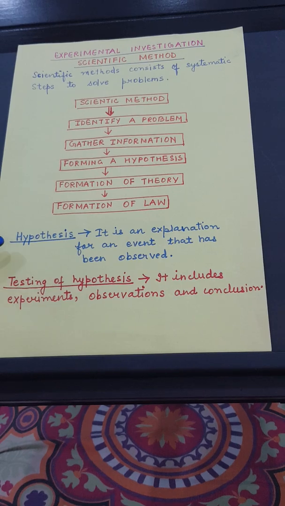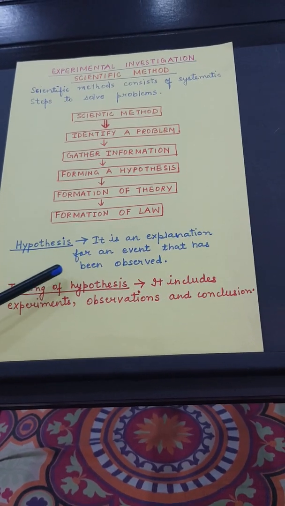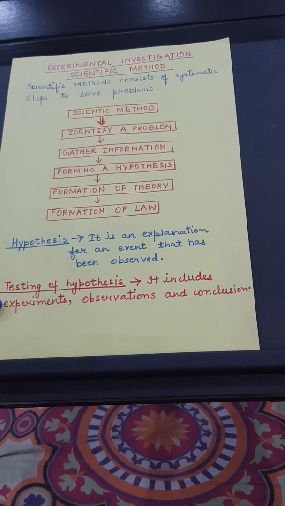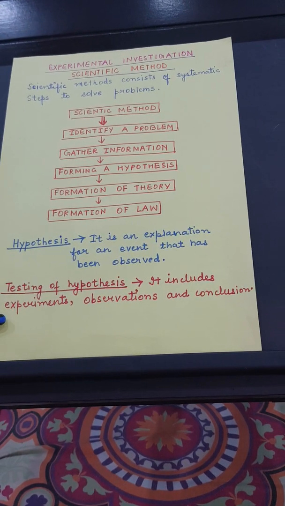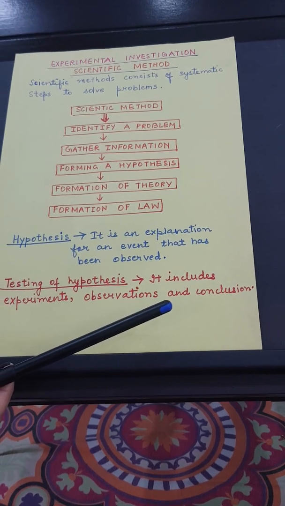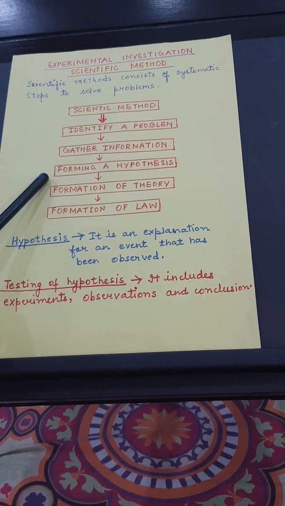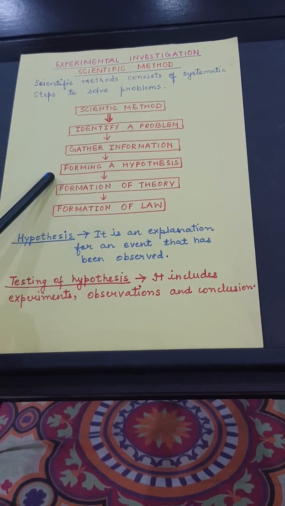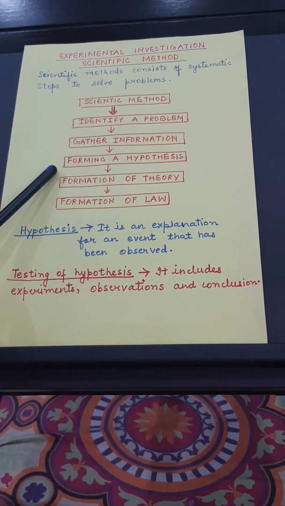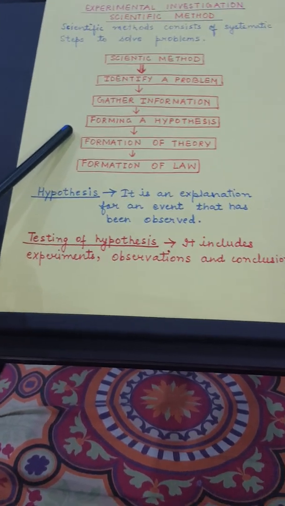What is a hypothesis? Let us know about it first. It is an explanation for an event that has been observed. Now, testing of hypothesis includes experiments, observations, and conclusion. What is conclusion? Conclusion means the result. In order to test a hypothesis, the scientists, what do they do? They have to do experiments, then they observe the experiment and draw some conclusion. That is called the result.